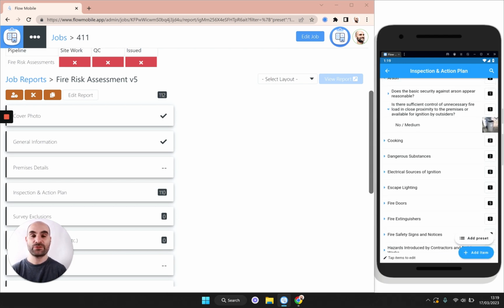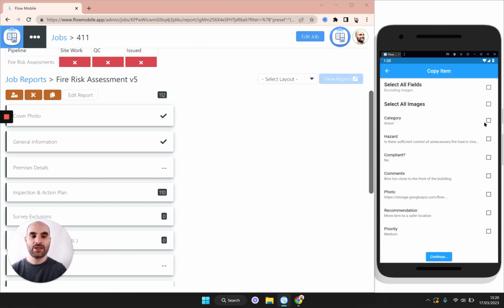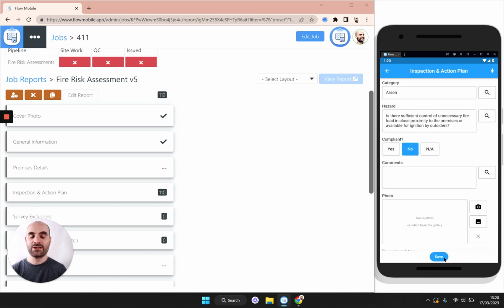Now let's imagine we've moved to a different part of the building and we found a separate non-compliance for arson. Wouldn't it be nice if we could take another photograph and record that non-compliance separately? Well, yes, we can do that by taking a copy of the original item and just changing a few details. So to take a copy, swipe to the right, cherry pick the items you want to keep. In this case, it's the same category, it's the same hazard, it's also non-compliant, and we're going to click continue. That's going to pull through all of that information onto this new item we're about to create.